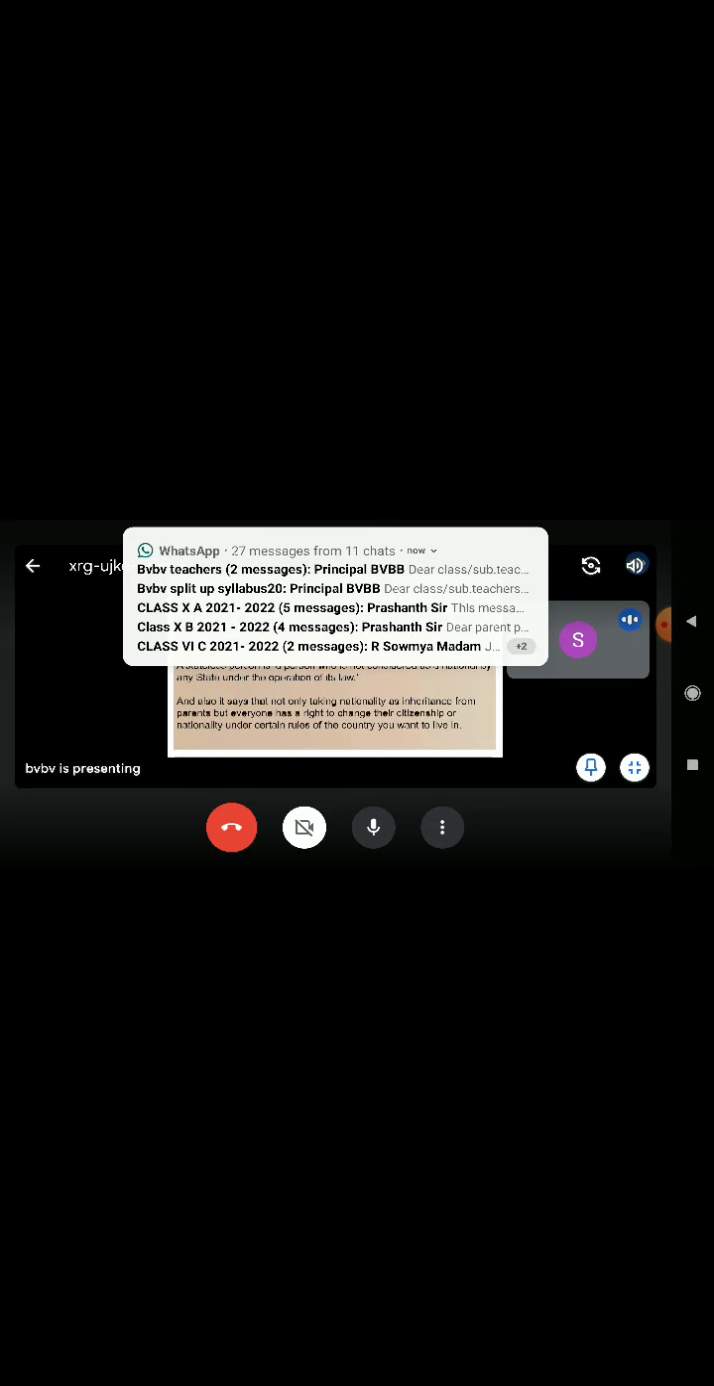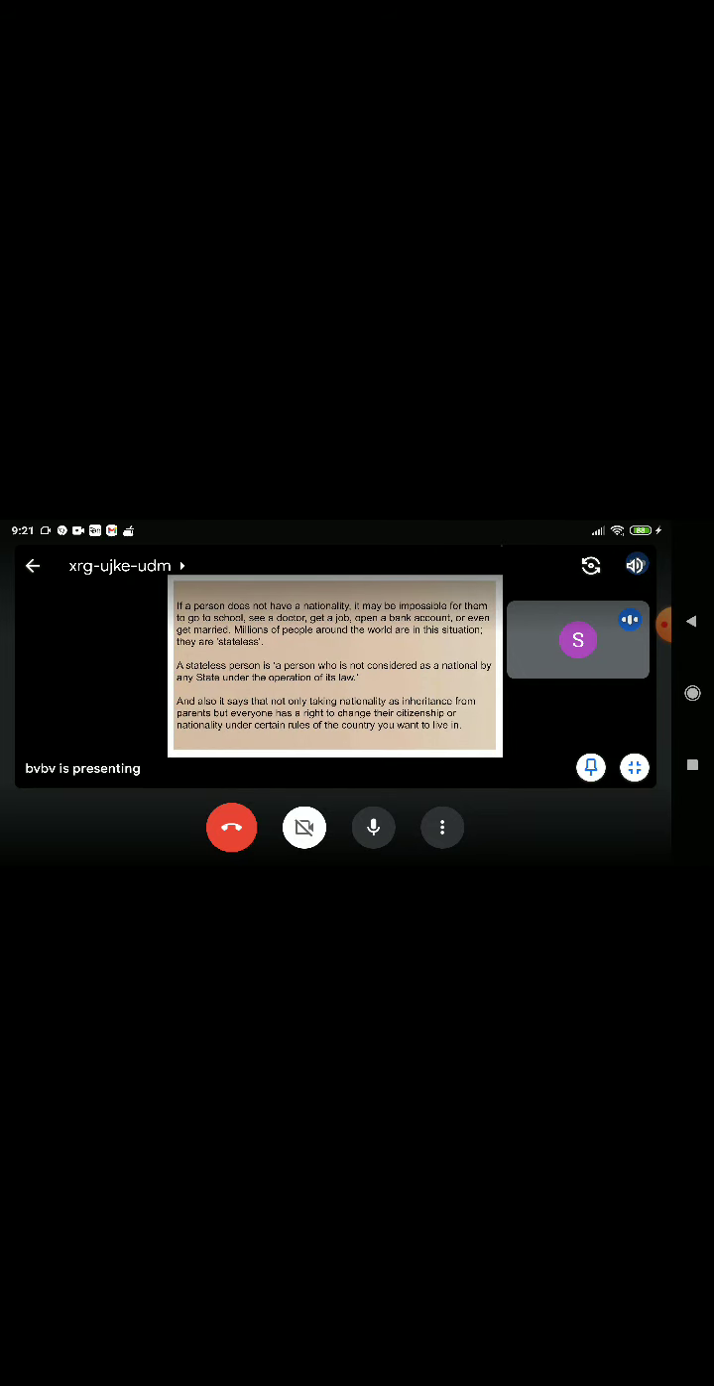If a person does not have a nationality, it may be impossible for them to go to school, see a doctor, get a job, open a bank account, or even get married. Millions of people around the world are in this situation. They are stateless. A stateless person is a person who is not considered a national by any state under the operation of its law. It also says that not only taking nationality as inheritance from parents, but everyone has a right to change their citizenship or nationality under certain rules of the country you want to live in.